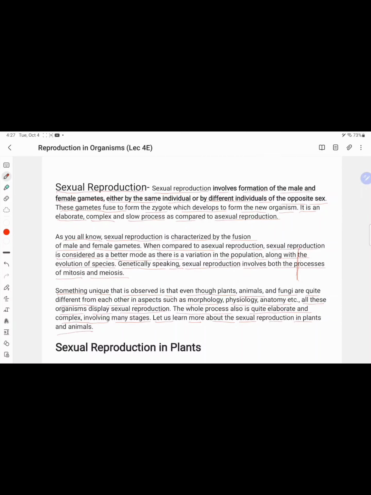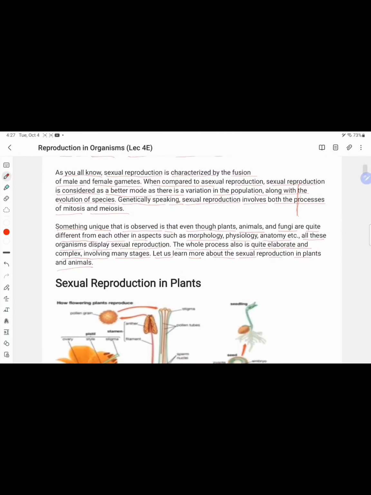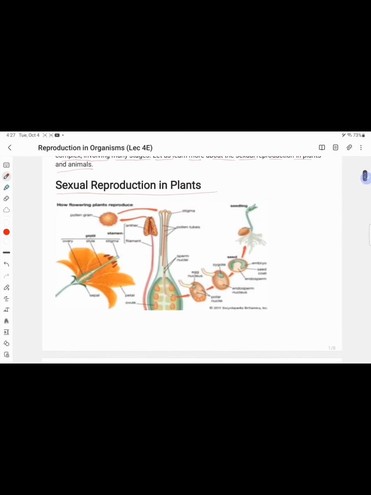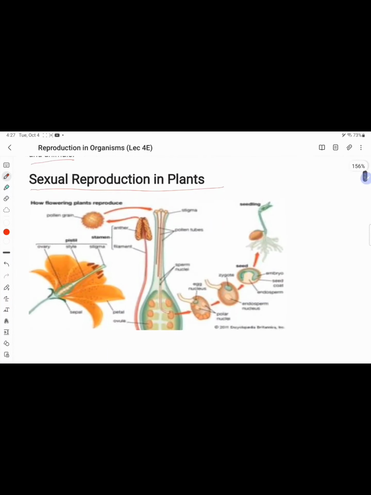These are the facts about sexual reproduction. Now, sexual reproduction in the plant. The plant body involved in sexual reproduction is that of angiospermic plants, the flowering plants. These flowering plants have a flower.